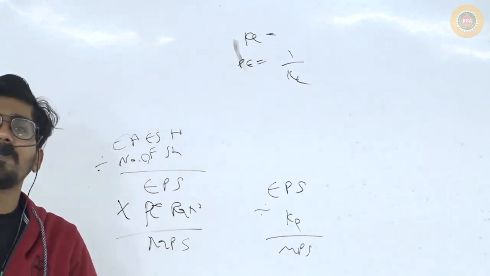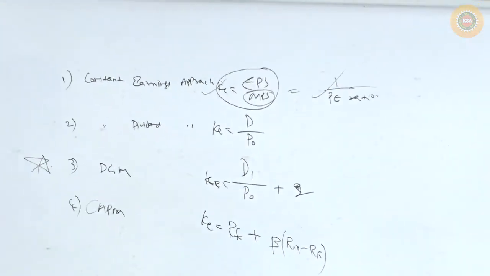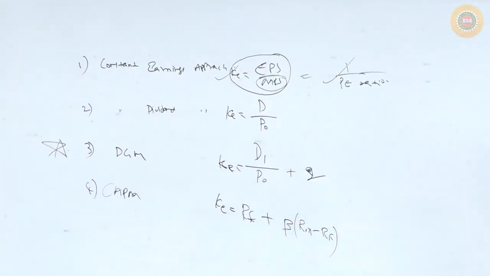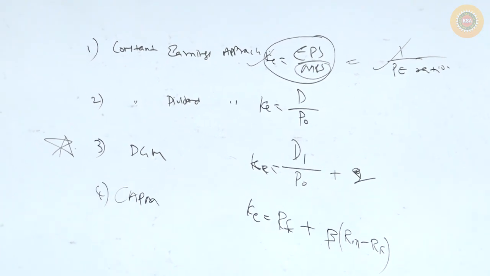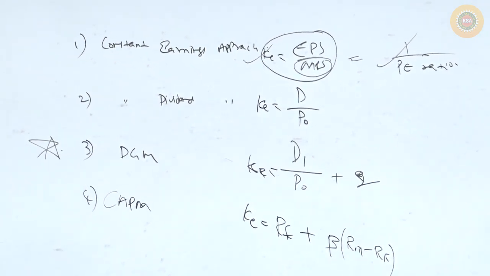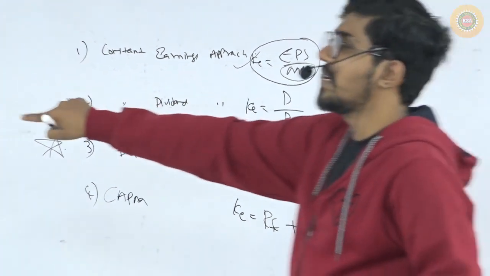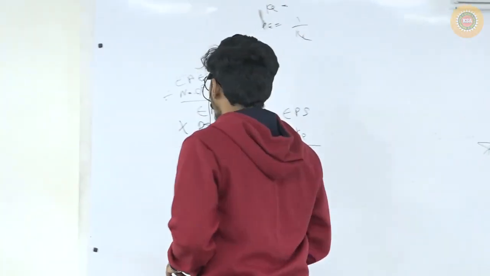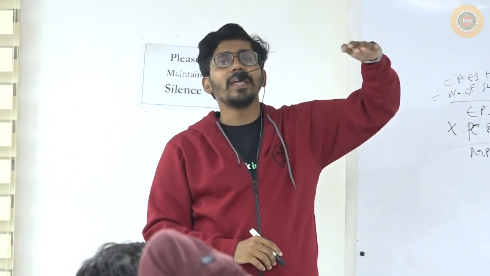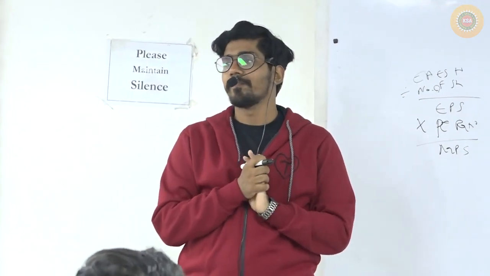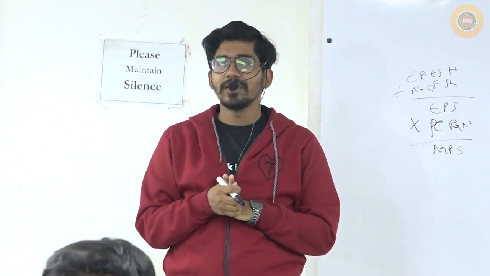If K is 20%, what is P ratio? Very tough question? 5 times, correct? Everyone can calculate, 1 divided by 20%. What is the answer? 1 divided by 0.2, 5 times, correct? So first using that KE you find out P ratio, then using that P ratio you multiply and find out the market price per share. From there you are going to get EBIT, EPS and MPS analysis. Clear? Really, are you all understanding?